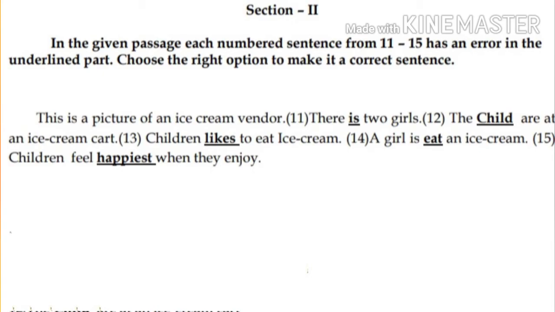The child are at an ice cream cart. Children likes to eat ice cream. A girl is eat an ice cream. Children feel happiest when they enjoy. So, have you observed the underlined parts also? Okay, let us go to the questions.